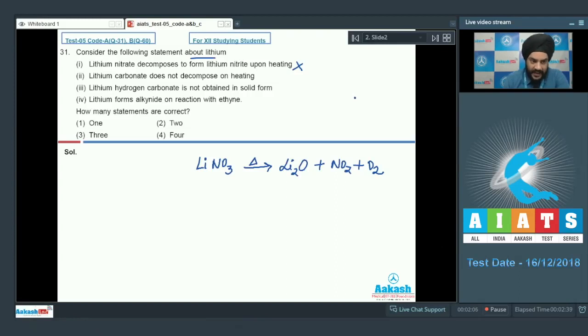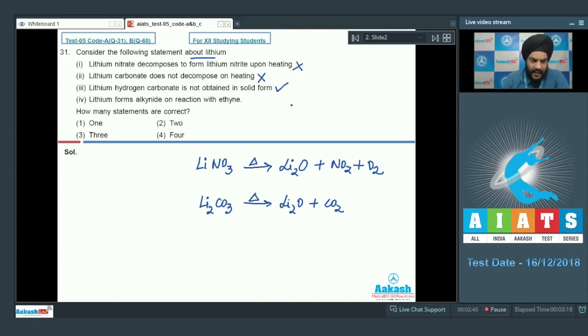Let us look at the second statement now. Lithium carbonate does not decompose upon heating. Students, this statement is also incorrect. If we talk about the heating of lithium carbonate, Li2CO3, when it is heated, it breaks up to give you the oxide, plus CO2 gas is also liberated along with it. So students, statement 2, as we had already seen, was incorrect. Let us look at the third statement now. Lithium hydrogen carbonate is not obtained in solid form. This statement is correct, students.